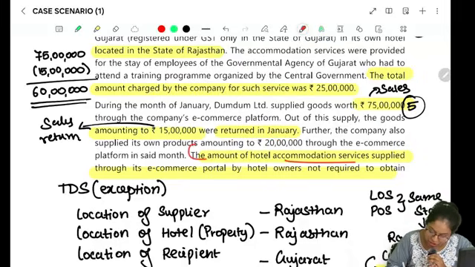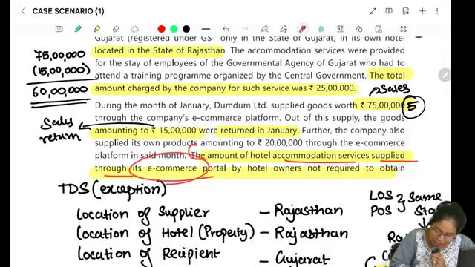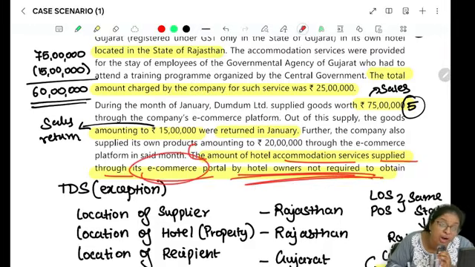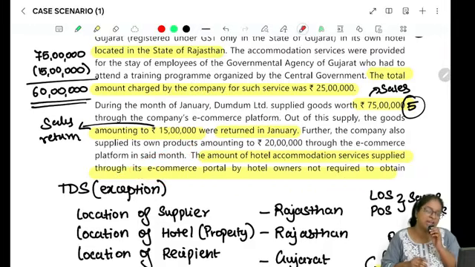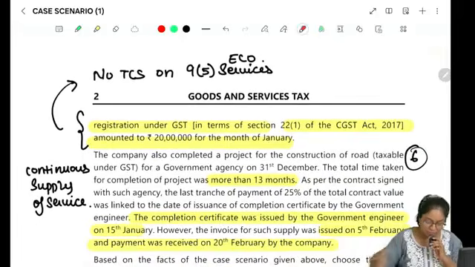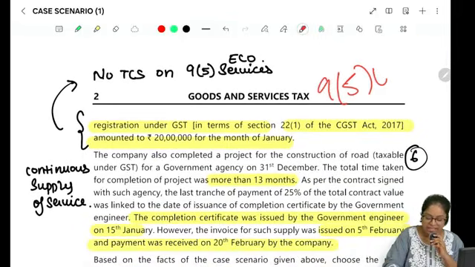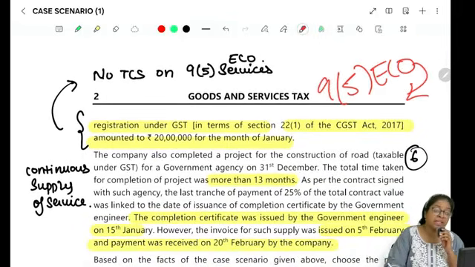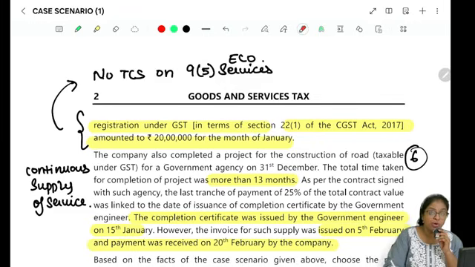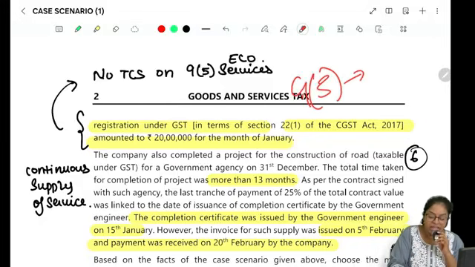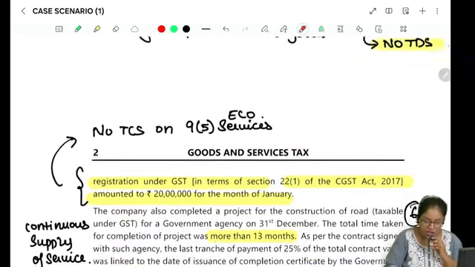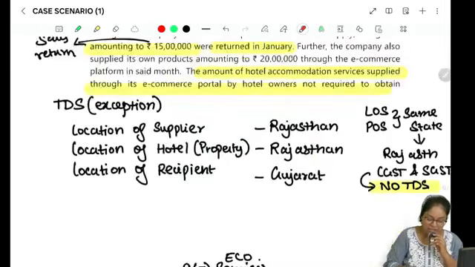And hotel accommodation services supplied through e-commerce portal by hotel owners who are not registered under GST. So this is 9.5 ECO. This is 9.5 ECO. Remember that Sanjay goes to Oyo, he books a Ola, he goes to Oyo, and he orders from Swiggy. Remember that example that we did in class? So here this is 9.5 ECO, notified services, right? And for that, what will not be applicable? TCS will not be applicable. So for this hotel also 20 lakhs, TCS is not applicable.